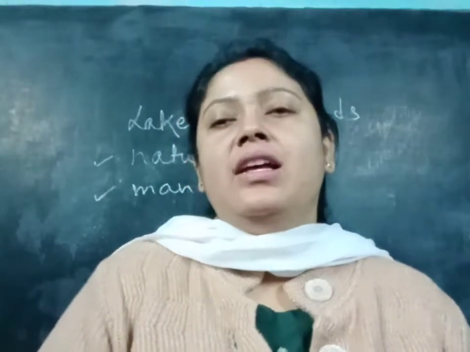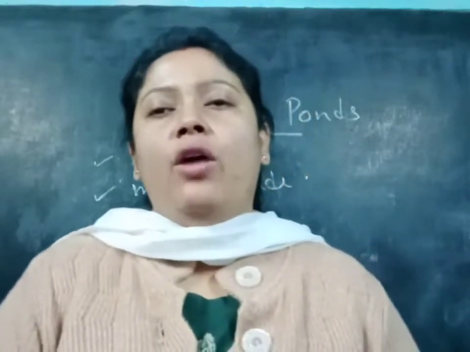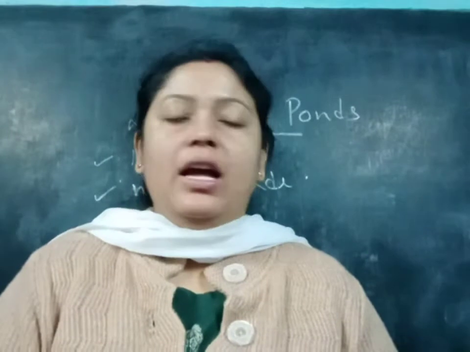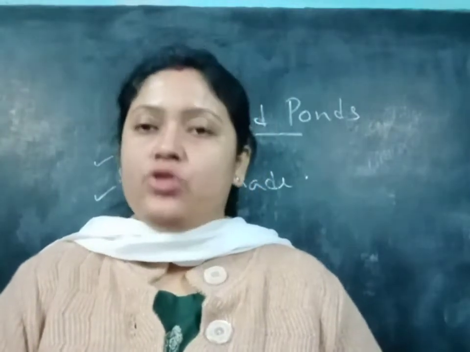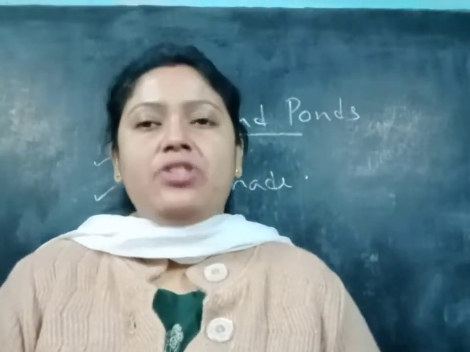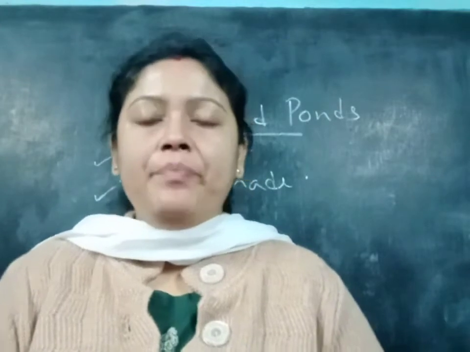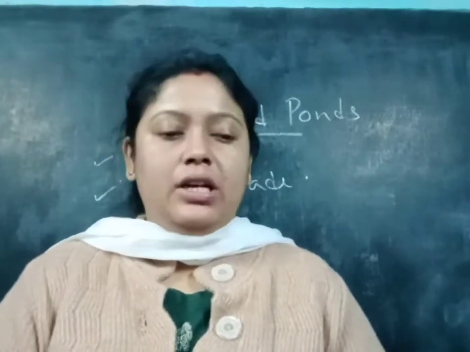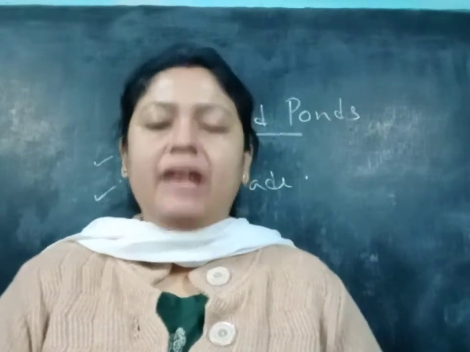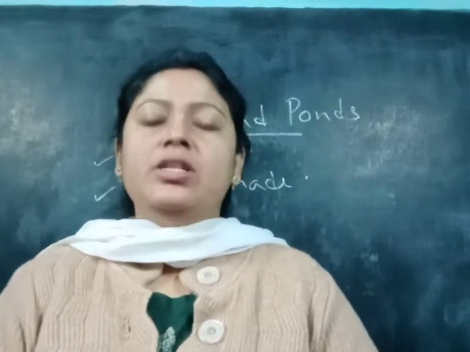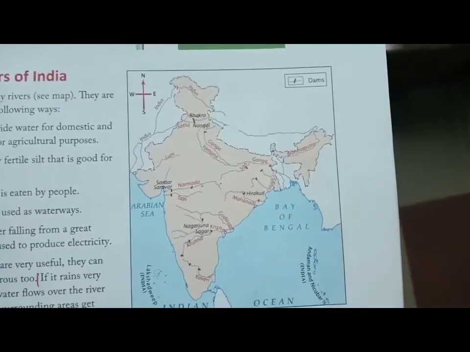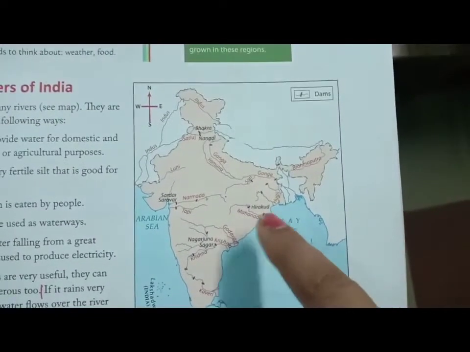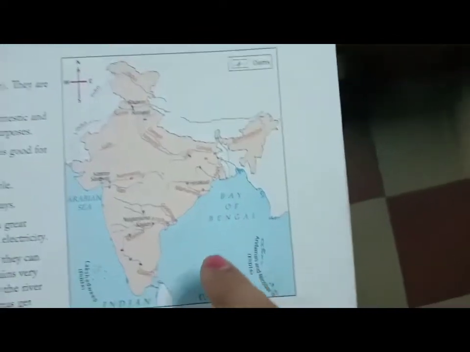Class 5. This is the second part of your previous chapter, Wet Wealth, from Geography. It is the continuation of that chapter, and we are going to discuss the rivers of India, which is a very important source of water in our country. Students, please look at the map.